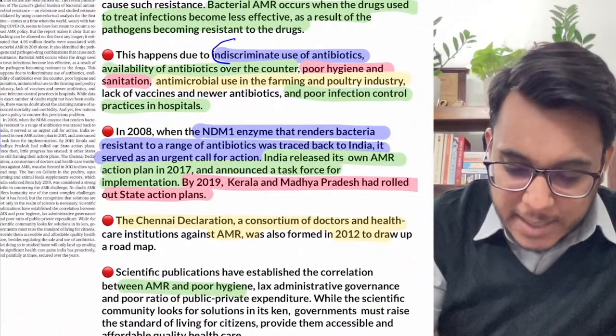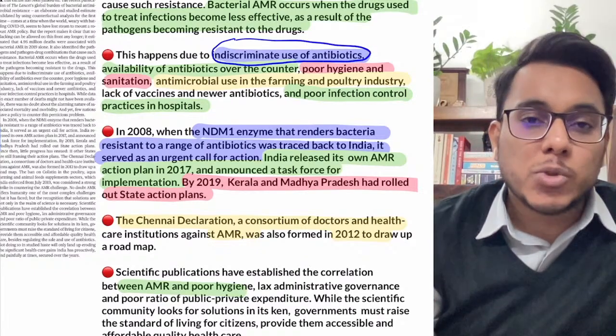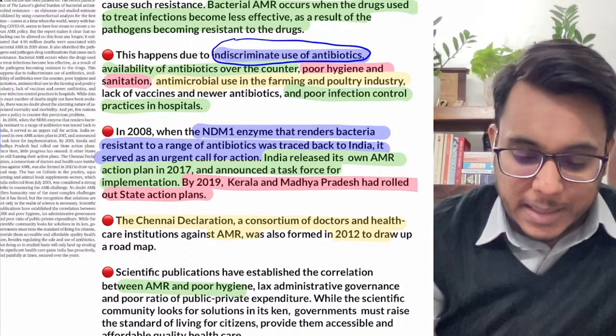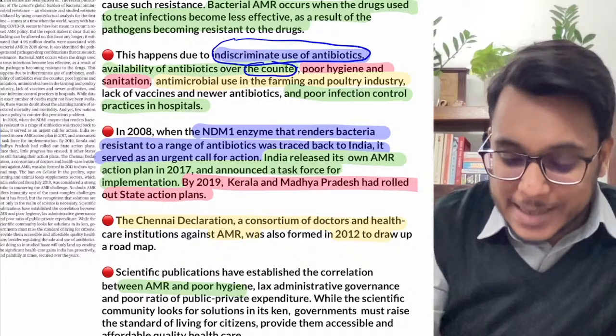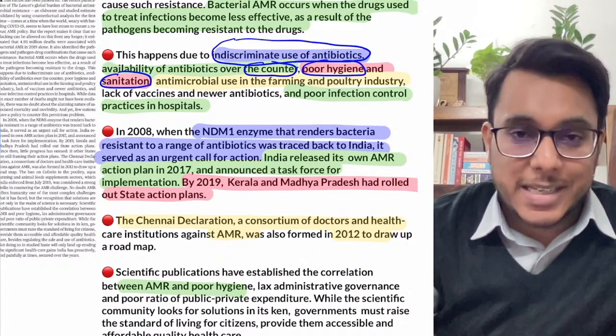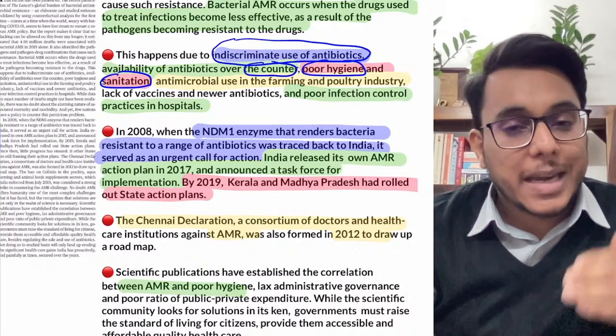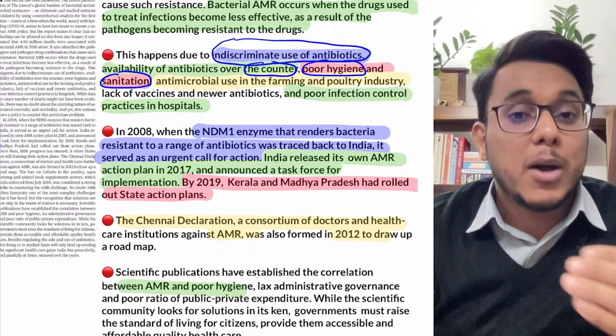Number one, indiscriminate use of antibiotics. Doctors are recommending them, and people are using antibiotics indiscriminately. Over-the-counter availability of antibiotics is there. Secondly, poor hygiene and sanitation. Because of this, many times people are getting exposed to many kinds of toxins and such components.